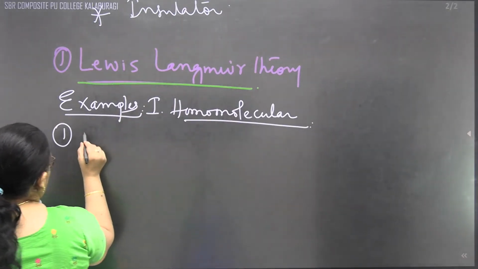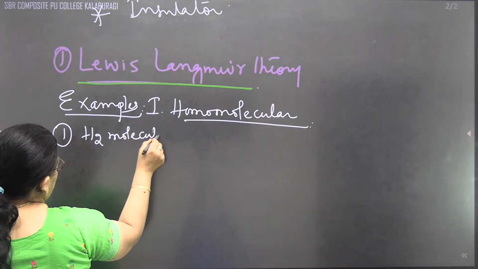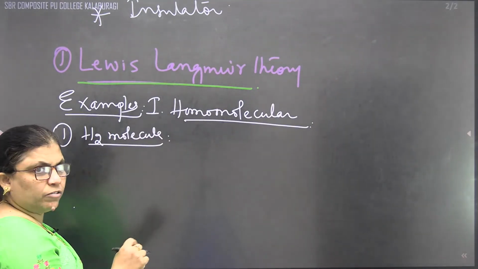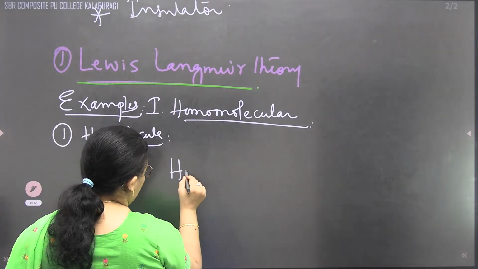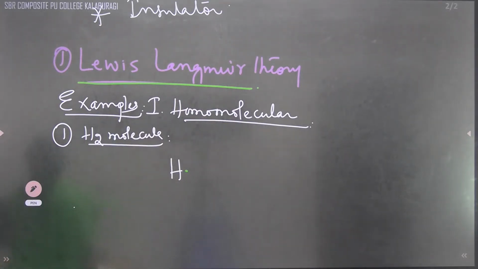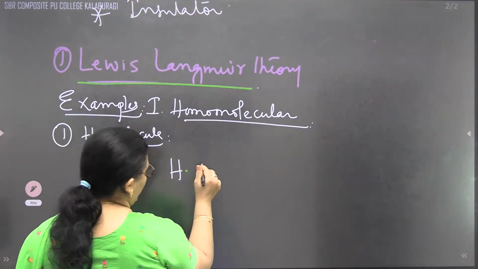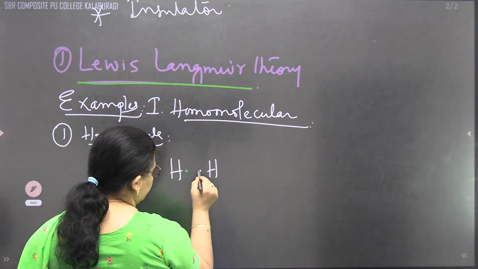So here first let us see the H2 molecule. In the H2 molecule, every hydrogen atom carries one dot, which means it contains only one valence electron. Another hydrogen also carries one valence electron.